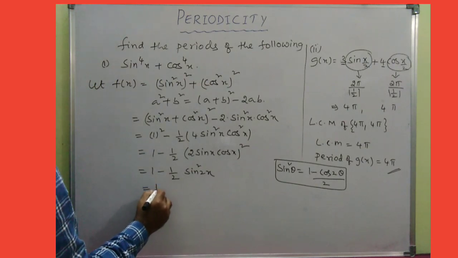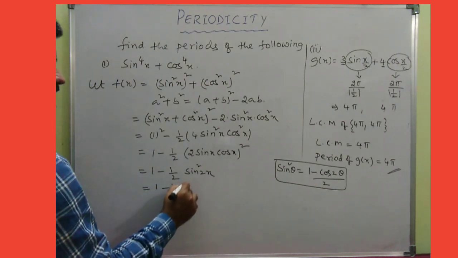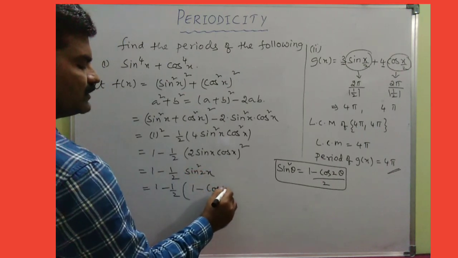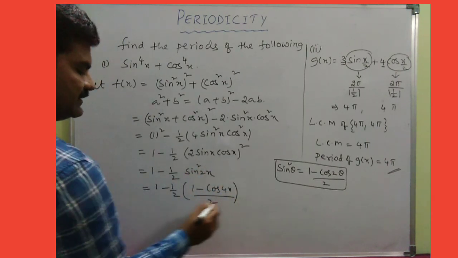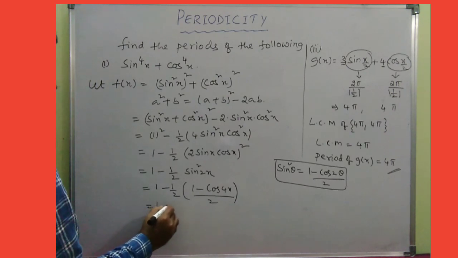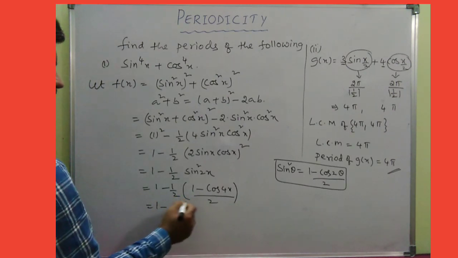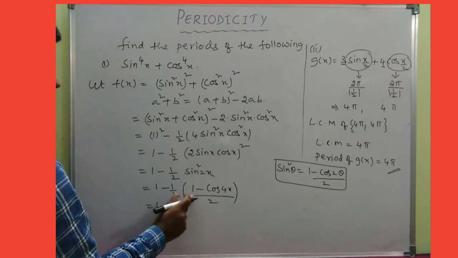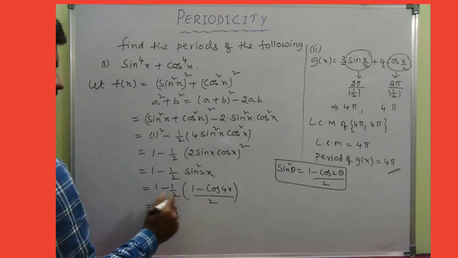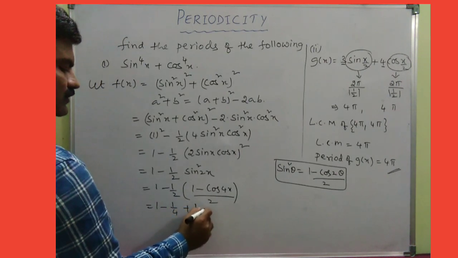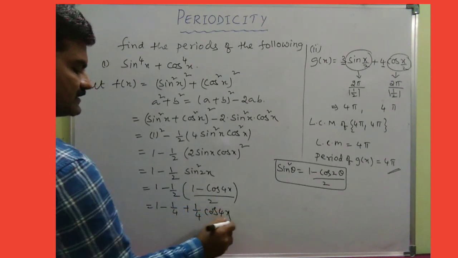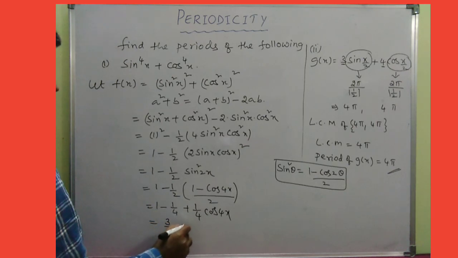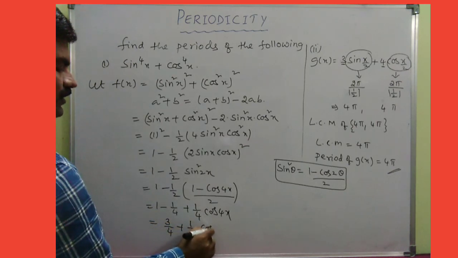So now 1 minus 1 by 2 into (1 minus cos 4x) divided by 2. If you multiply, this is minus 1 by 4, and minus into minus gives plus 1 by 4 into cos 4x. Now 1 minus 1 by 4 is 3 by 4, plus 1 by 4 into cos 4x.